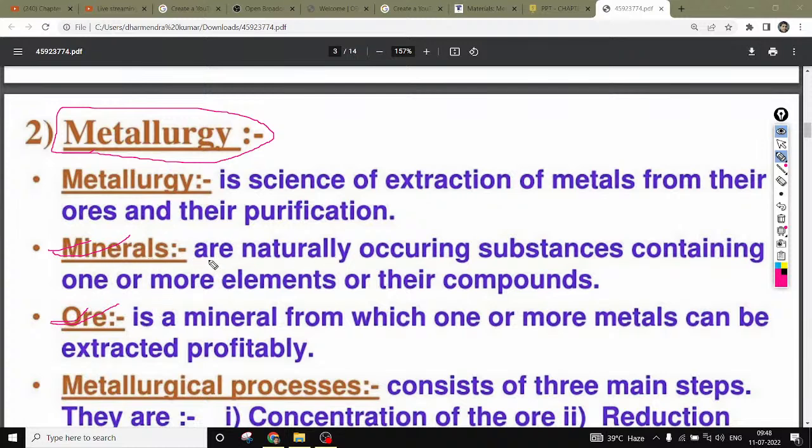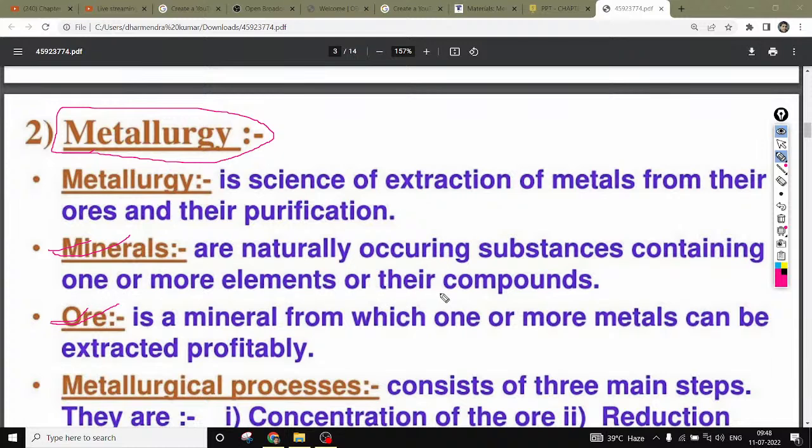Minerals are naturally occurring substances containing one or more elements or their compounds, right? These are substances or materials which contain one or more elements in their compound.